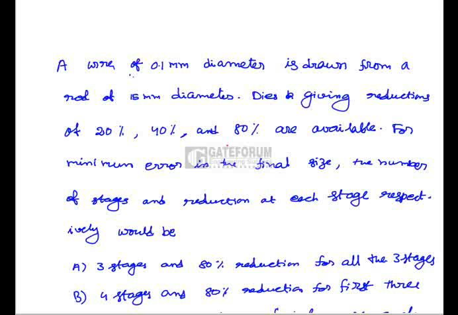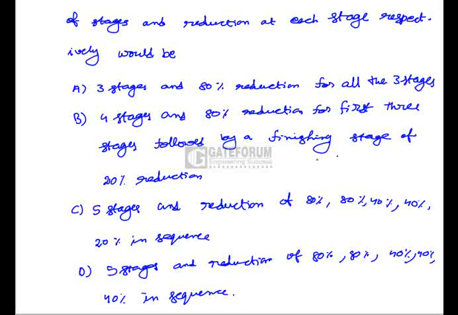For minimum error in the final size, the number of stages and reductions at each stage respectively would be: option A is 3 stages and 80% reduction for all 3 stages; option B is 4 stages and 80% reduction for the first 3 stages, followed by a finishing stage of 20% reduction; option C is 5 stages and reductions of 80%, 80%, 40%, 40% and 20% in sequence; and option D is 5 stages and reductions of 80%, 80%, 40%, 40%, 40% in sequence.